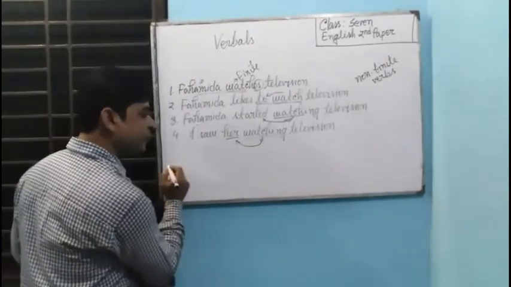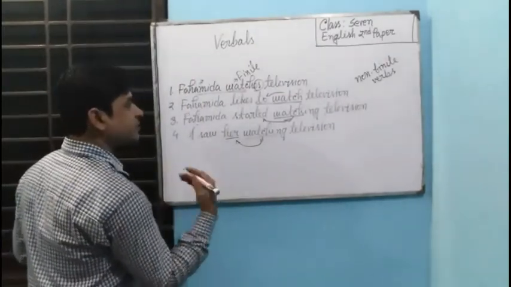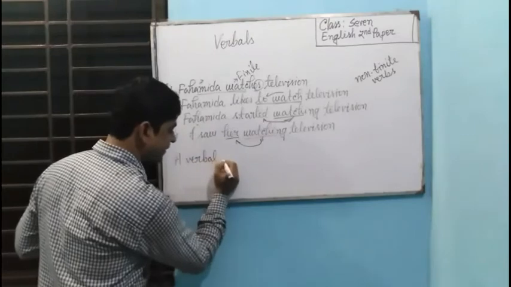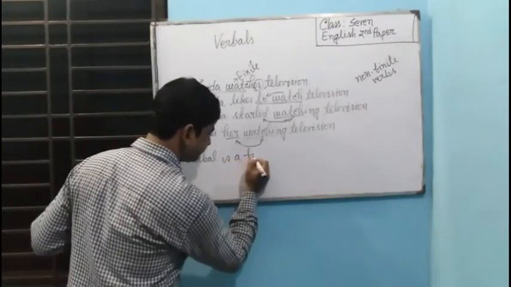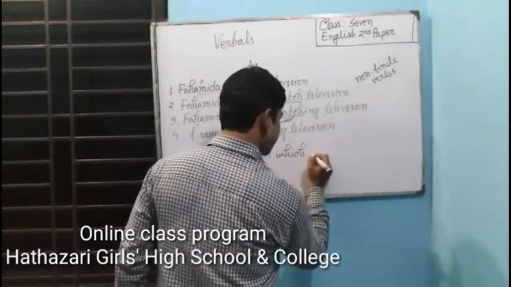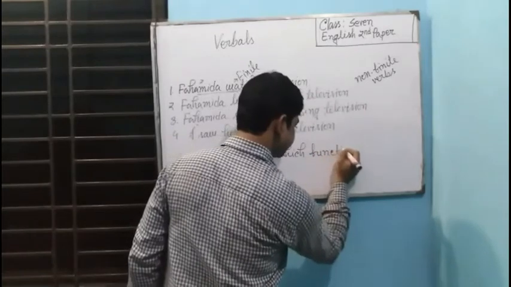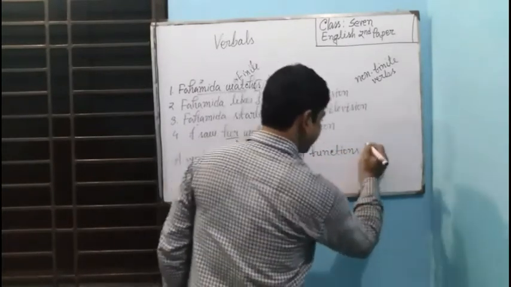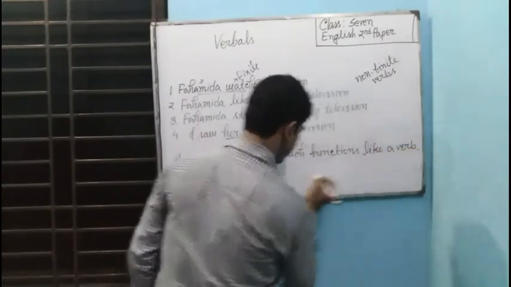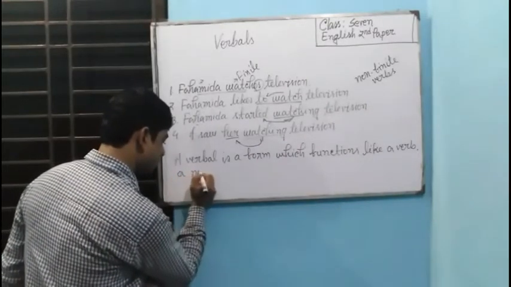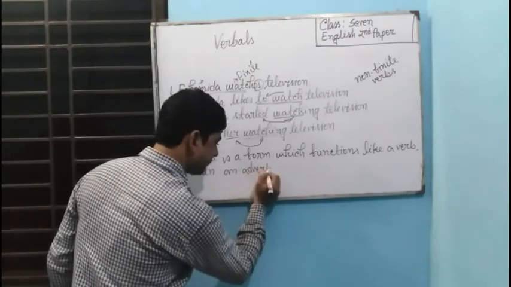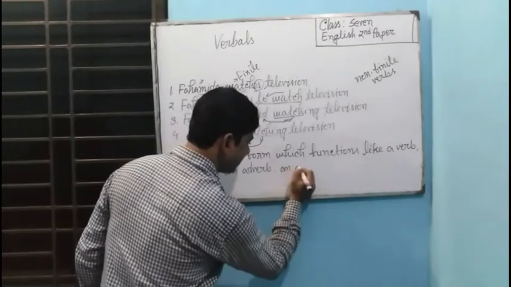So if you want to tell the definition of verbal, it will be like this: a verbal is a form with functions like a verb, a noun, an adverb, or an adjective.